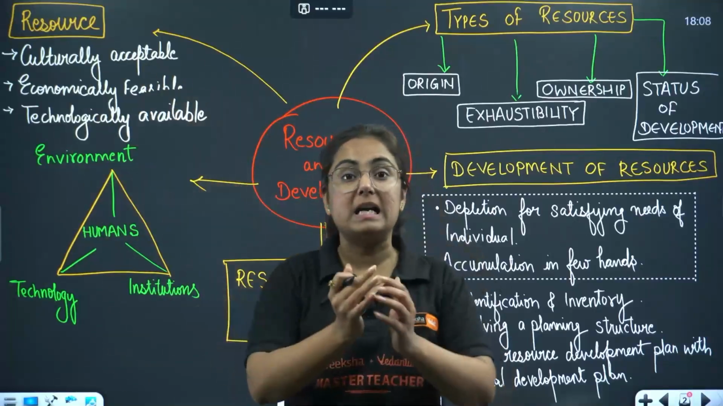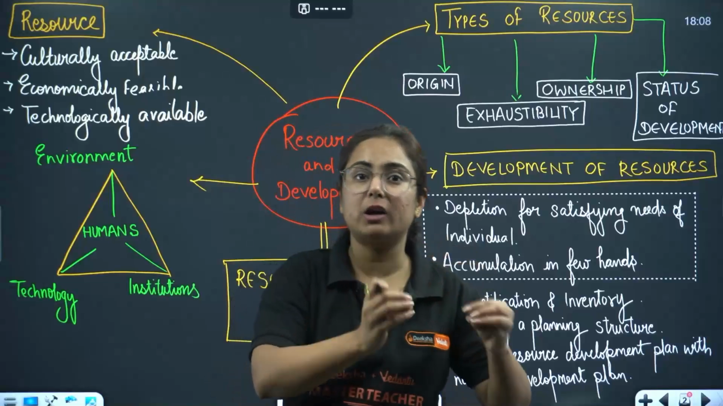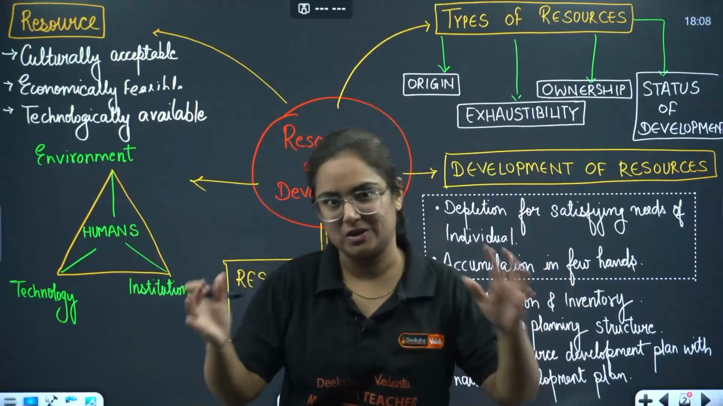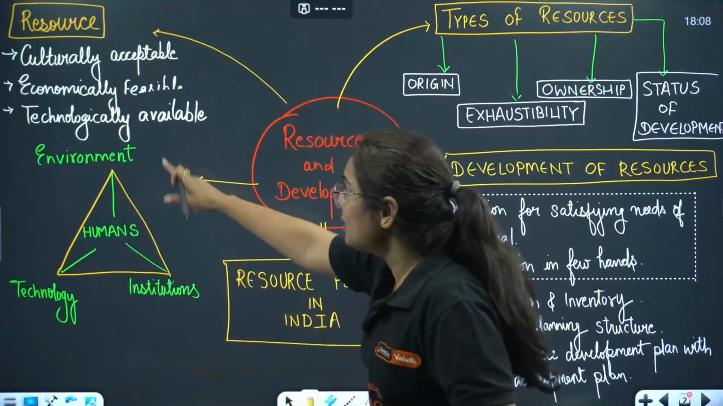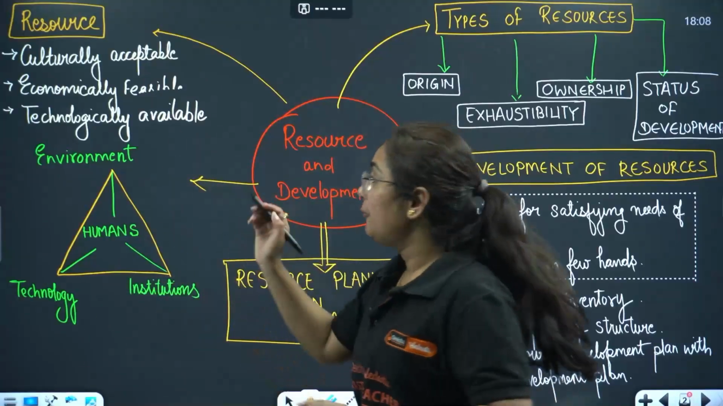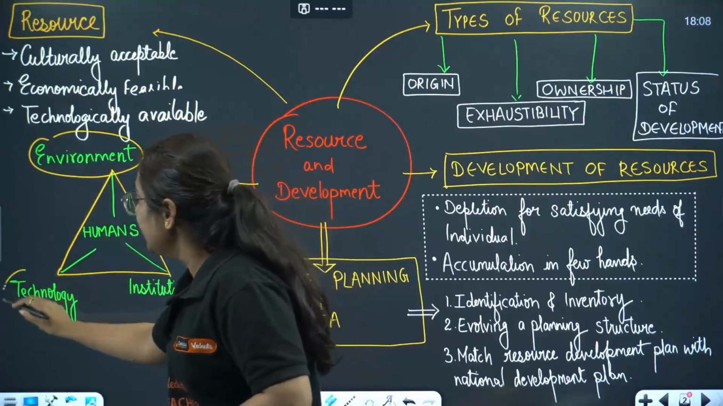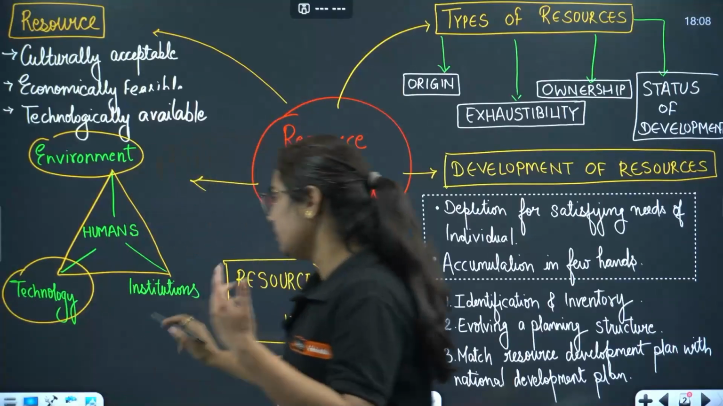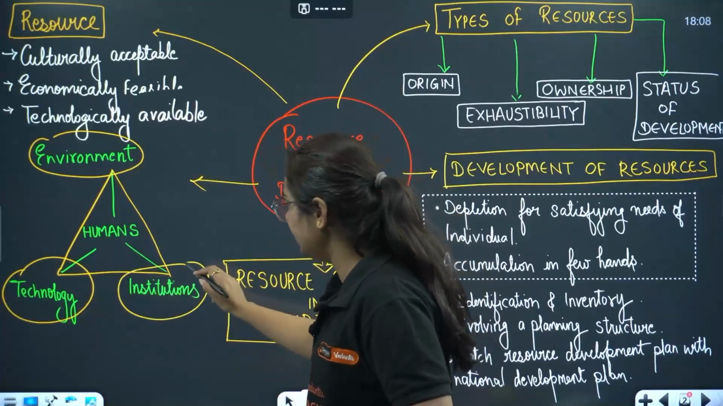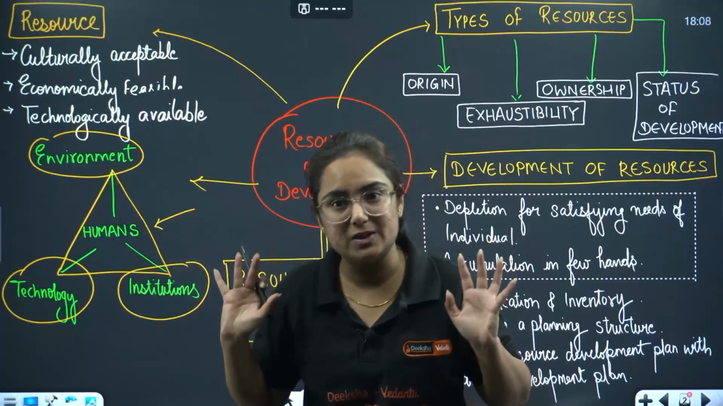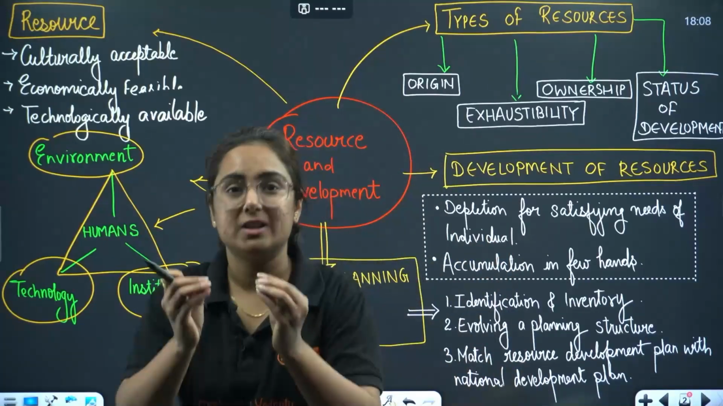And then it should be culturally acceptable. Like for a vegetarian person, non-veg is not a resource. Get my point? A resource can only become a resource when it is available in the environment. We can use technology with the help of institutions, and the presence of humans can make it a resource. This is how the chapter starts.